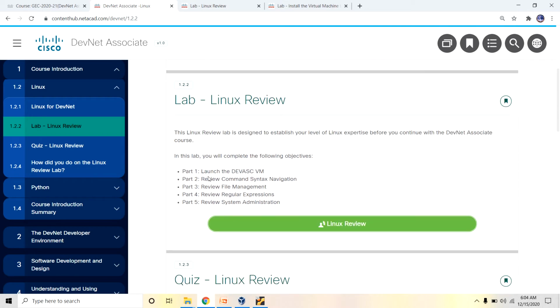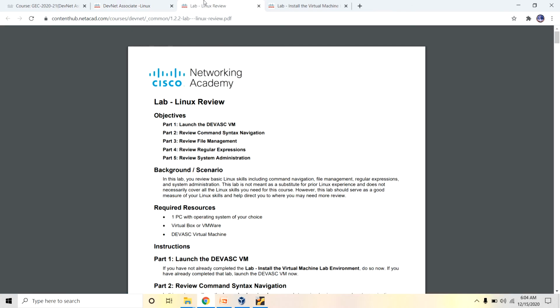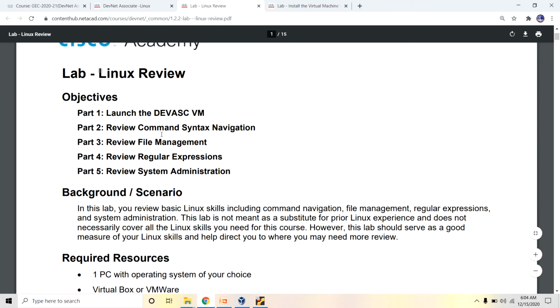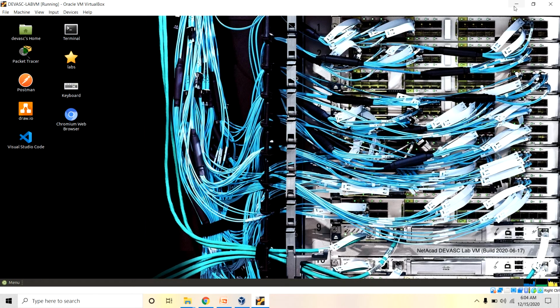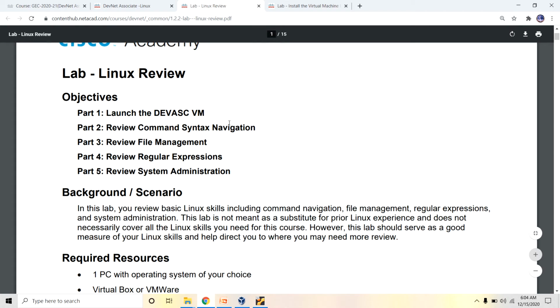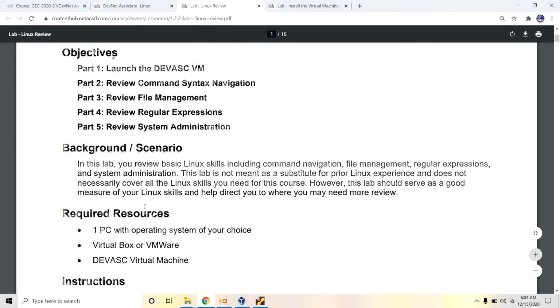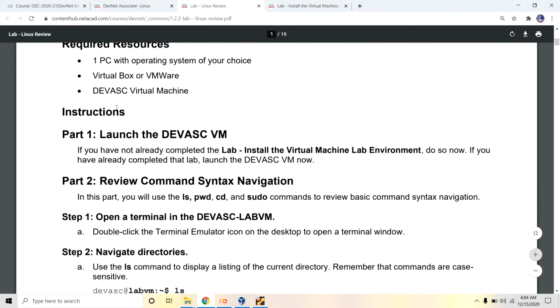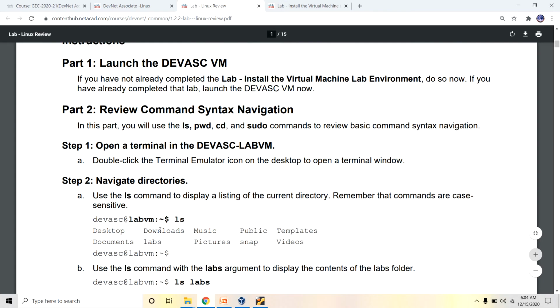In the lab environment, launch the DevNet software, review the command syntax navigation, review the file management, review the regular expressions, and review system administration. Whenever you launch the device in this lab, this screen appears. Review the command syntax navigation is the complete five parts. This is the step-by-step instruction you have to follow here.